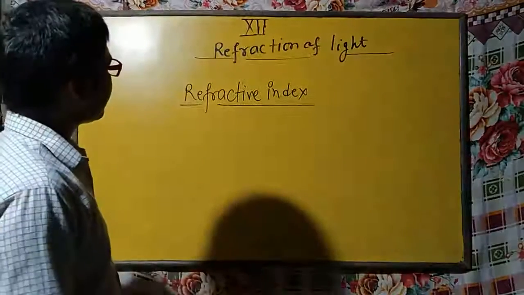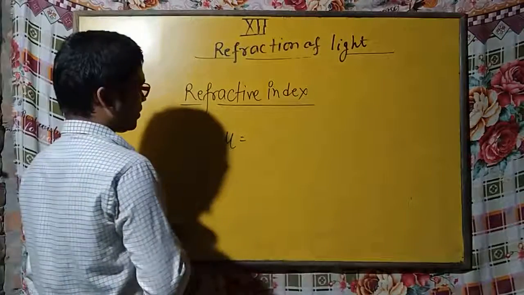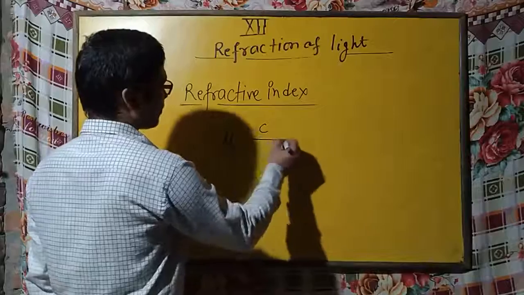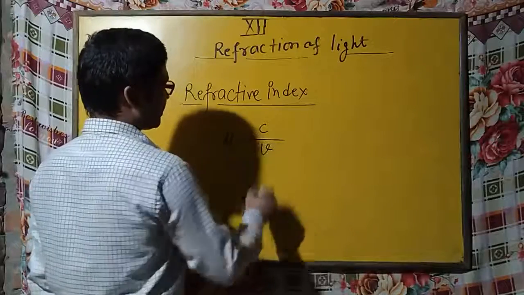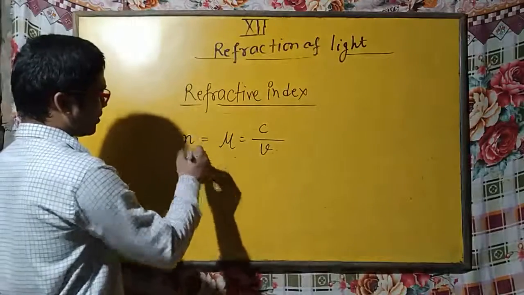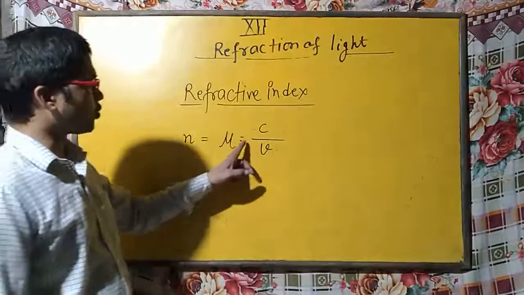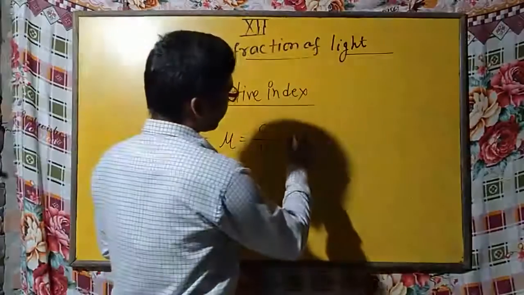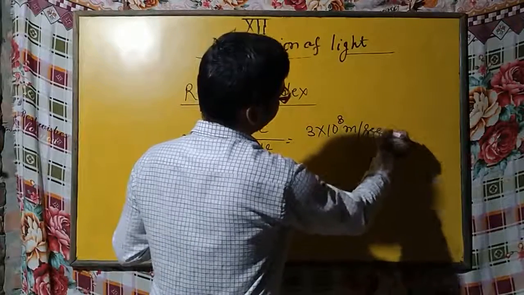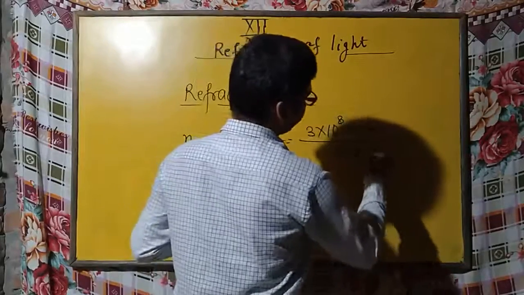It is defined like this: the refractive index of a medium is the ratio of the speed of light in vacuum, that is C, to the speed of light in that medium, that is V. Sometimes it is also denoted by the letter n, or by mu, and it is equal to C by V, where C is 3 into 10 to the power 8 meters per second, and V is the speed of light in the given medium.